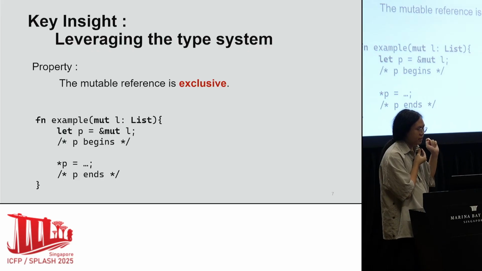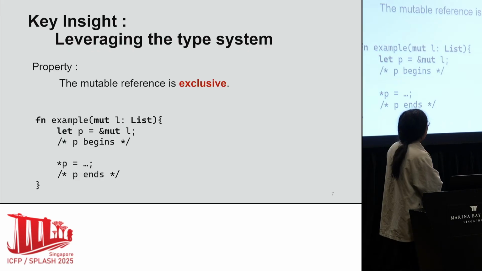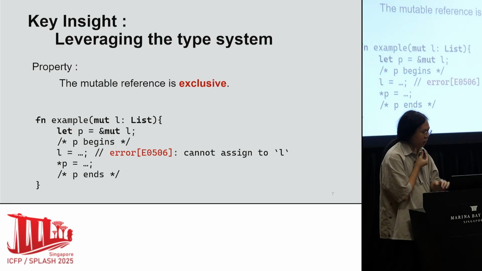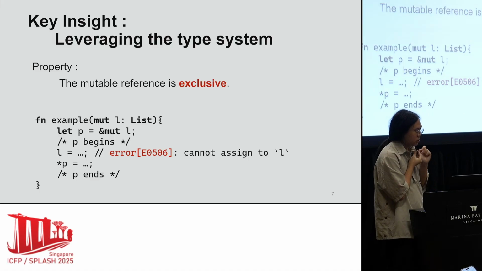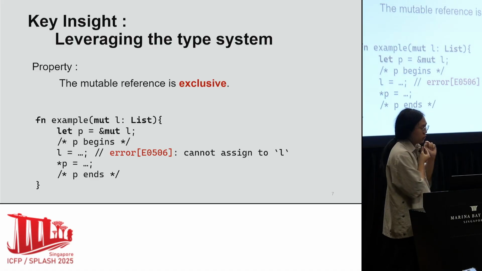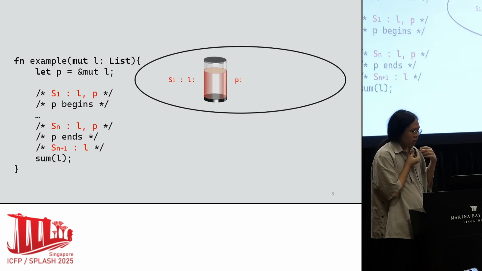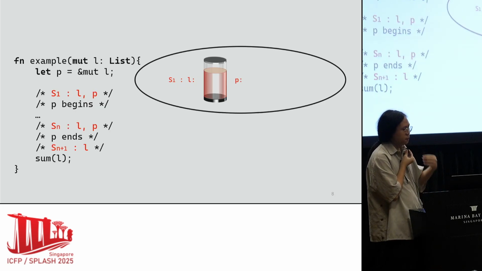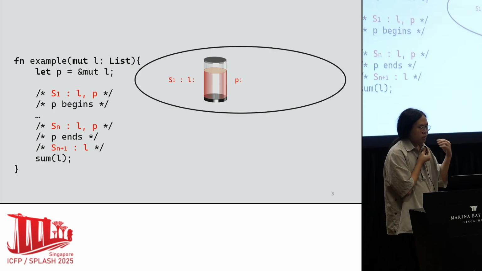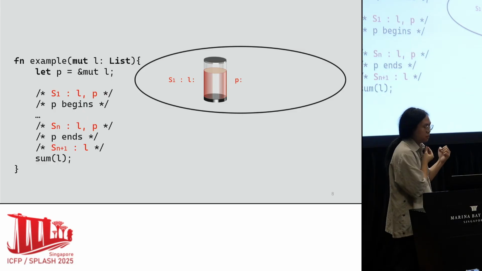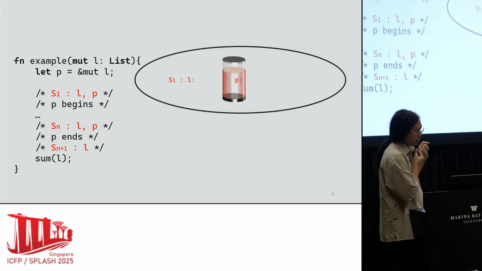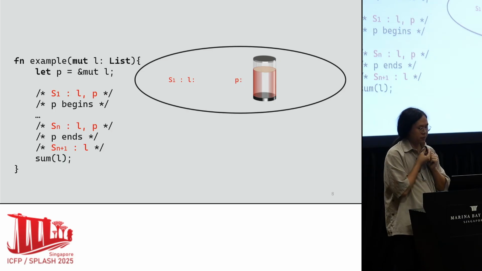We cannot assign to L. Otherwise, the Rust compiler will complain that you cannot do this. The exclusivity leads to a natural intuition. The potential of the list L is transferred to the reference P, as illustrated in the animation.